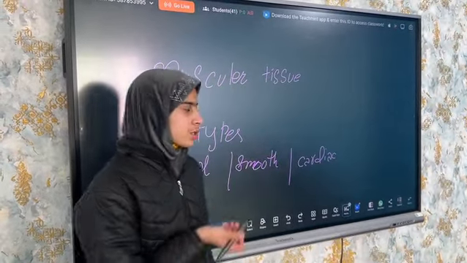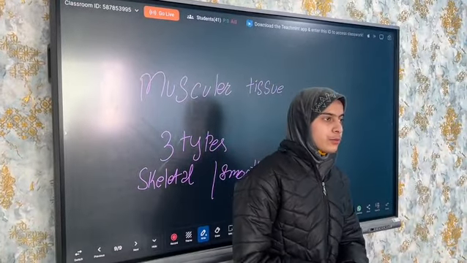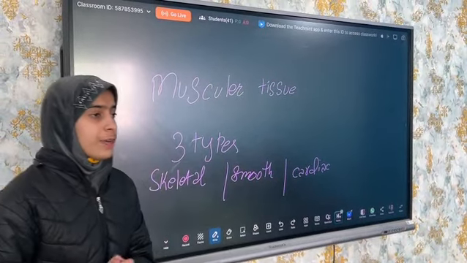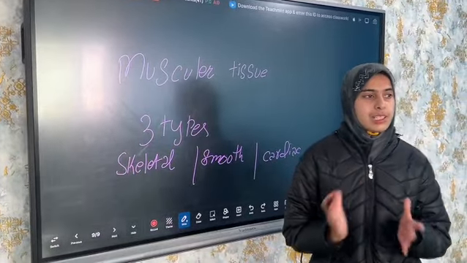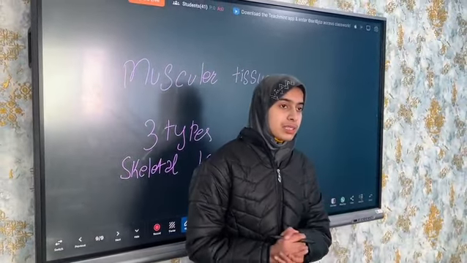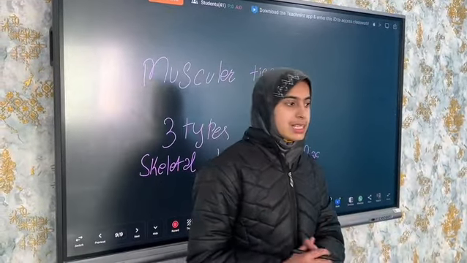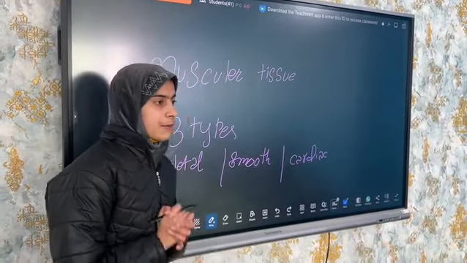Skeletal muscles, smooth muscles and cardiac muscles. So firstly, if I talk about skeletal muscles, skeletal muscles are those muscles which are attached to bones. Skeletal muscles are multinucleated, they have striations. These are voluntary muscles and fatigue muscles, and these skeletal muscles are fast.